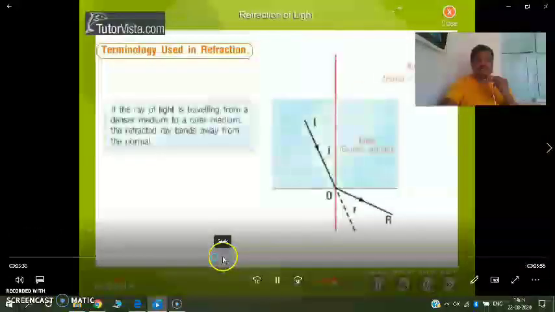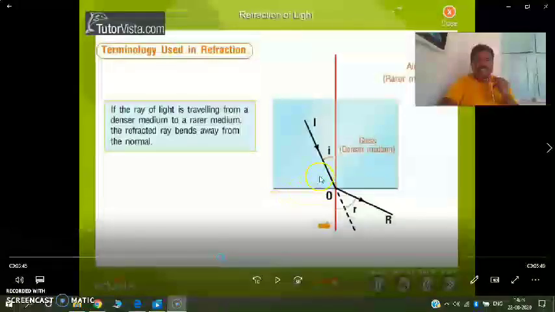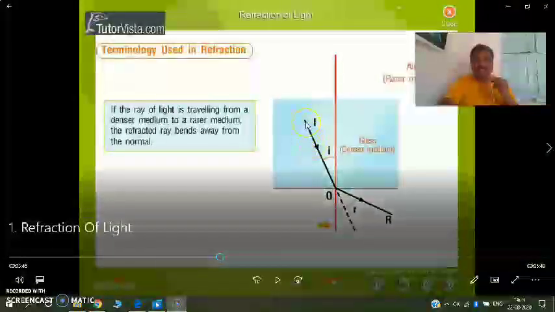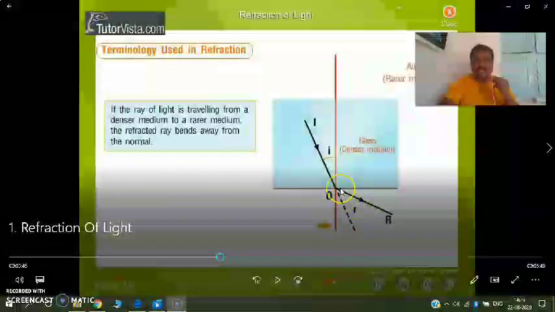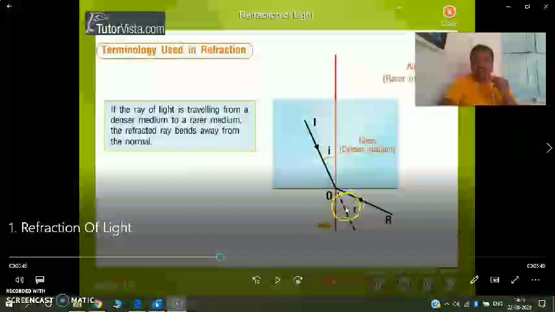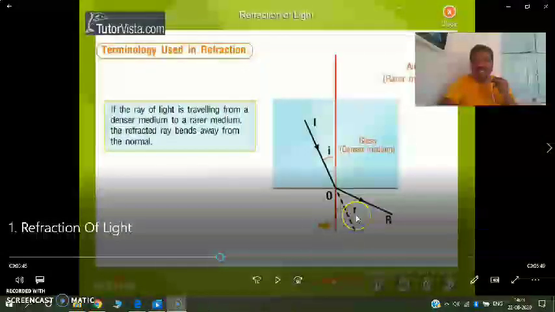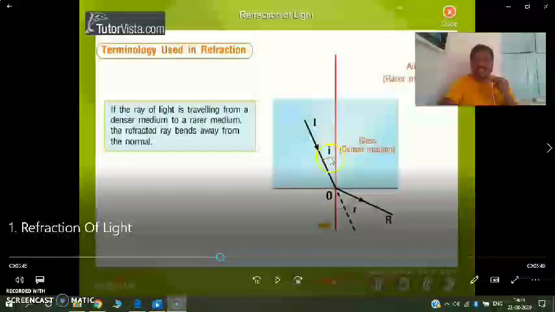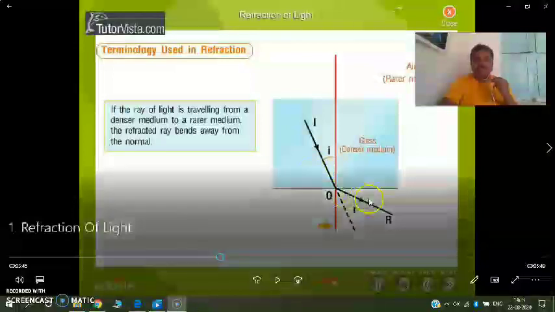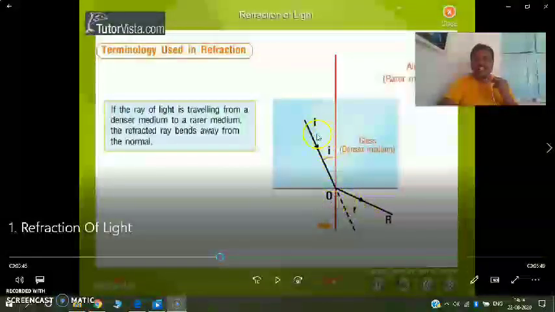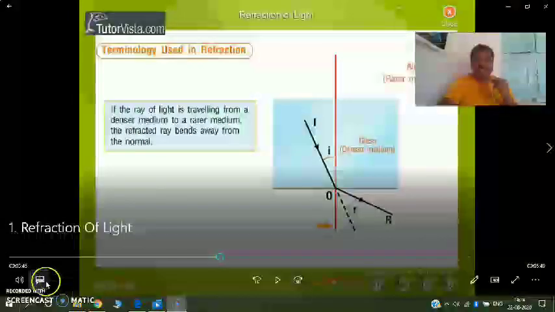If the ray of light is traveling from a denser medium to a rarer medium, that is the next condition. The refracted ray is away from the normal. That means the angle of refraction will be greater than the angle of incidence. When will this happen? When the light ray is traveling from denser medium to rarer medium.